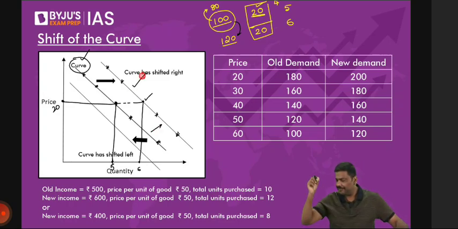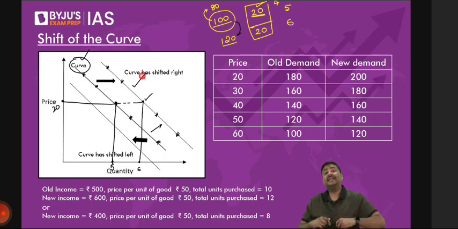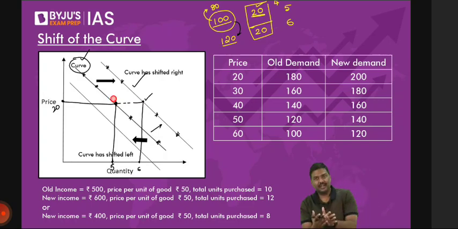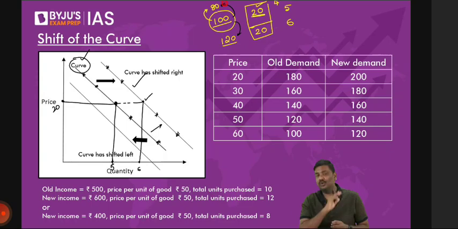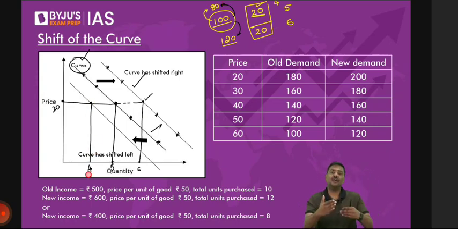Any difficulty here? Please do let me know. It's a very basic idea: the price does not change, and your income changes. What will happen? At the same price, now you'll be able to purchase more. As a result, the point which was earlier on the curve will now shift. Can the opposite happen? Of course, yes. Rather than 100 rupees, what if your income falls to 80 rupees? Now at 80 rupees, you will be able to purchase only 4 units. Now the curve will shift to the left. So the curve can shift to the right and can shift to the left.